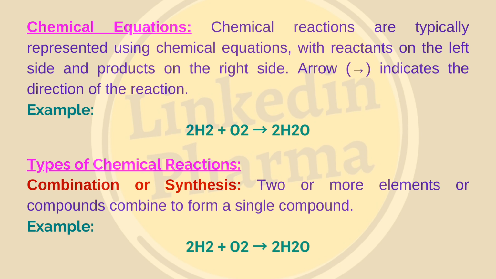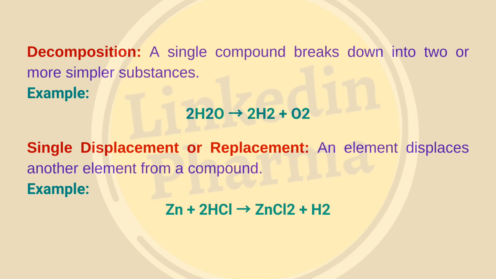Types of chemical reactions. A. Combination or synthesis. Two or more elements or compounds combine to form a single compound. Example written below. B. Decomposition. A single compound breaks down into two or more simpler substances. Example written below.